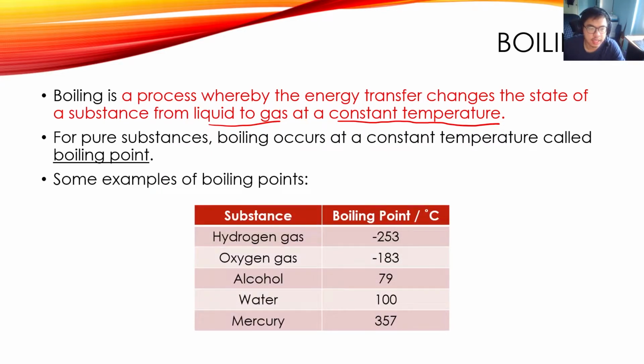So these are some of the examples of the boiling points of several substances that you can find on Earth. As you can see, hydrogen gas has a very low boiling point, minus 253 degrees Celsius. Alcohol, on the other hand, has a boiling point of 79 degrees Celsius. That means alcohol changes into gas at 79 degrees Celsius. Whereas mercury, you need a high temperature in order to turn mercury into gas.